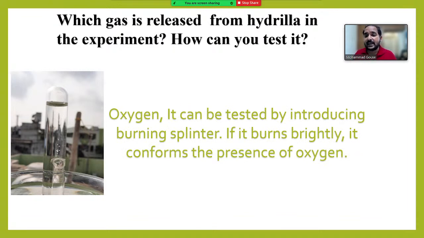We can test it by introducing a burning splinter. If the burning splinter burns more brightly, we can confirm that the gas is oxygen, because oxygen is a supporter of combustion. So we can test oxygen by introducing a burning splinter.